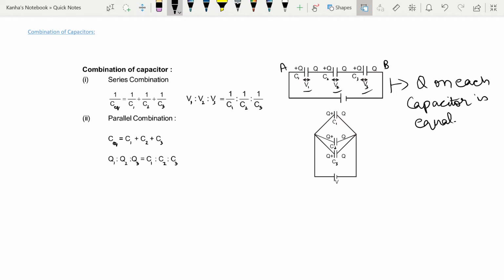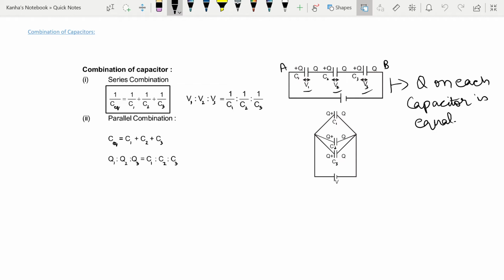Using these, you can easily find that for a series combination, 1 by C equivalent is equal to 1 by C1 plus 1 by C2 plus 1 by C3. Note, this is how resistances are added in parallel. For the capacitance case, you just use the analogy and invert it.